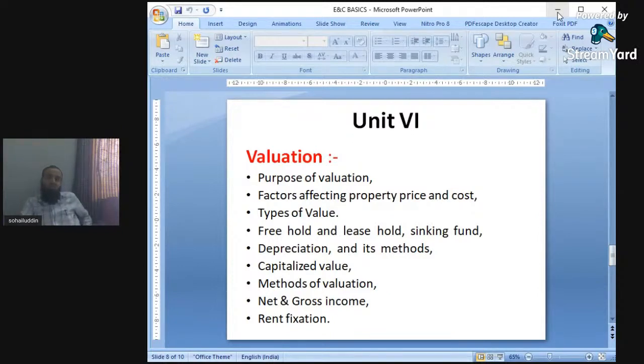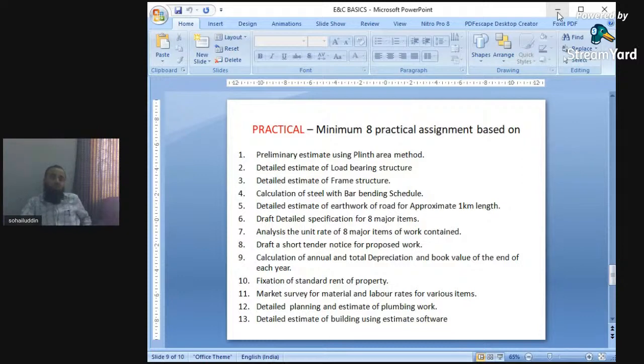So these all are the 6 units covered in estimating and costing. Next, there are 8 major practicals. There is a list of 13 practicals, out of which we will carry out 8. Practicals in estimating and costing are not field practicals. We do not have to go into the field or measure the building or dimensions. It is the same as the theoretical.